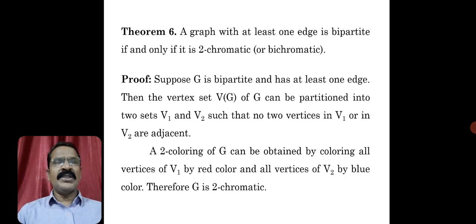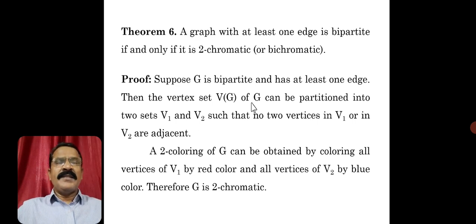So first you have to consider that it is a bipartite graph and you have to prove it is two chromatic. Again, in the converse part you have to consider that it is a two chromatic graph and you have to prove it is bipartite. Okay, let us think of the first part. Suppose G is bipartite.